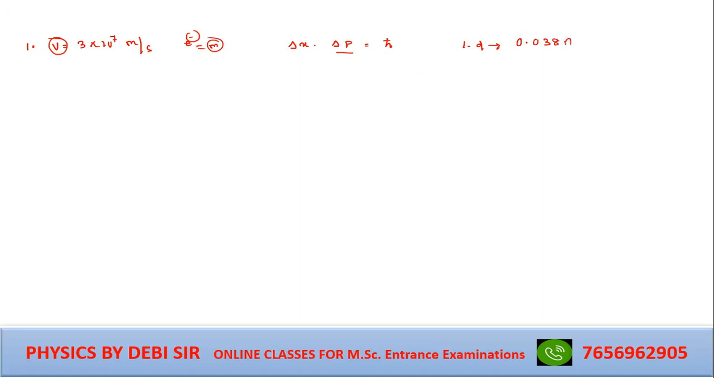0.038 angstrom. Very simple question. In the class already we have discussed. Question number 2. The uncertainty in the location of a particle is equal to de Broglie wavelength. The uncertainty in the velocity will be. See what the question is given. Uncertainty in the location of the particle. Uncertainty in the location means position.